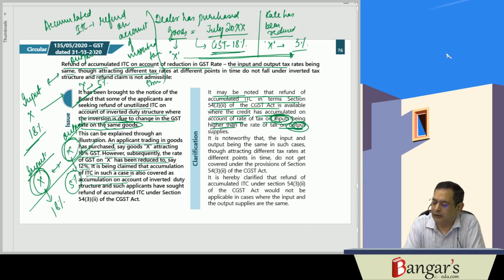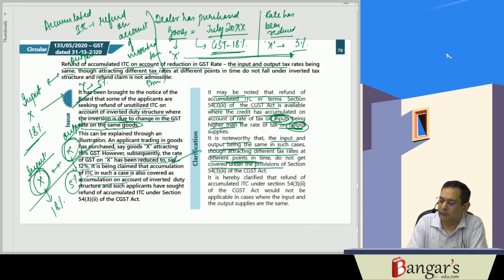It is noteworthy that the input and output are the same in such cases. Where input and output are the same, though attracting different rates of tax at different points of time, they do not get covered under the provisions of section 54(3)(2) of the CGST Act. Thereby it is clarified that refund of accumulated ITC under 54(3)(2) of the CGST Act would not be applicable where the input and output supplies are the same. In such a case, that refund will not be admissible.